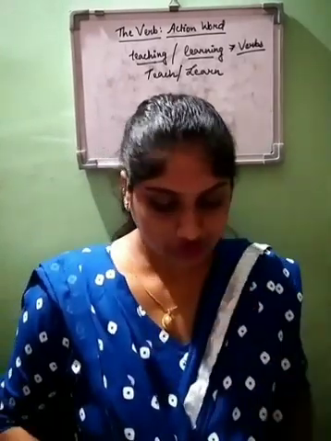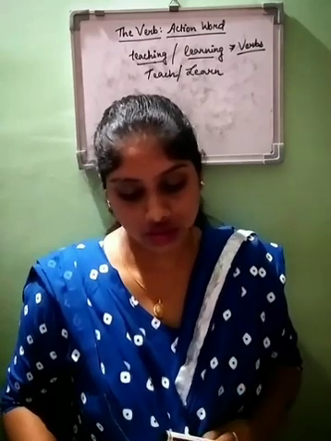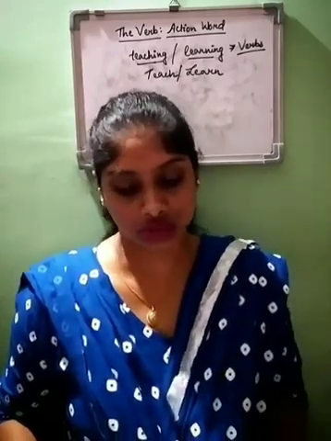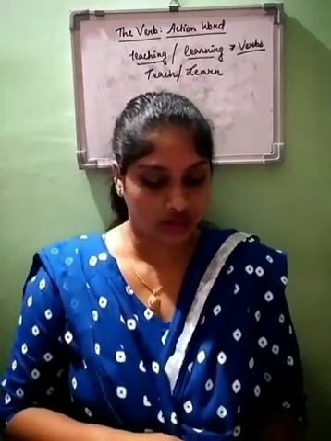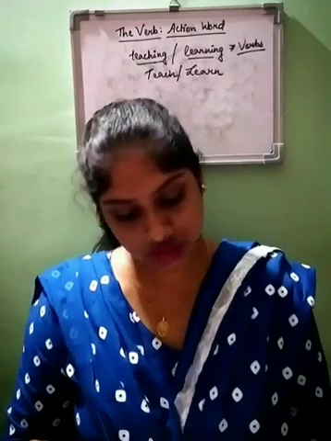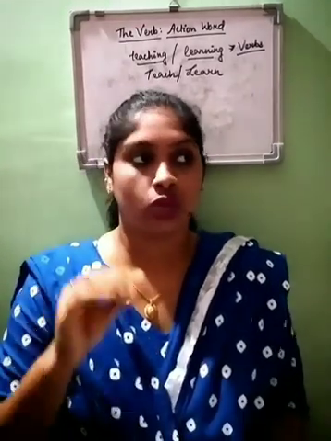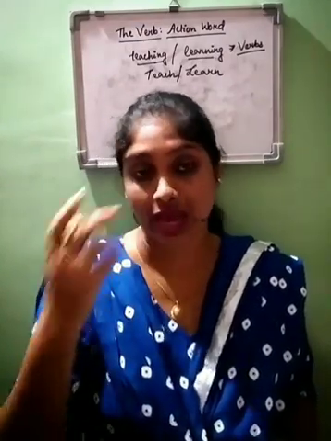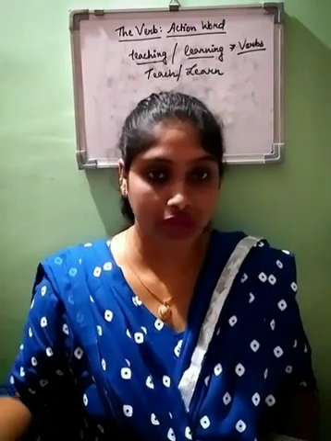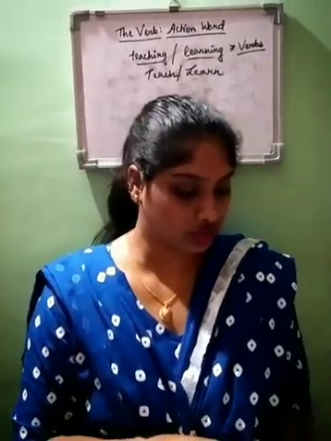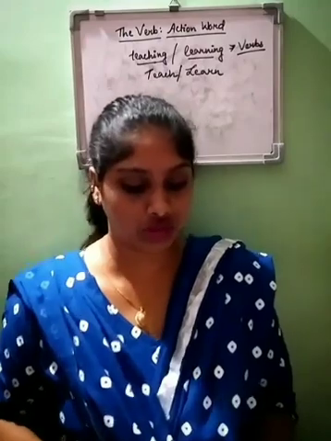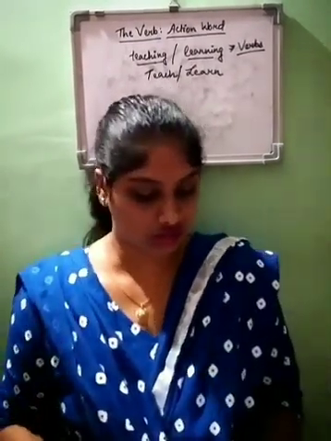Now, in the very first line of your chapter you can see it is written, and you can mark this line. This is important. Words that tell us what a person, animal or thing is doing. Whether it is a person, a thing, an animal, a bird or a baby, whoever is doing any activity, that will be called a verb. So mark the first line in your book: words that tell us what a person, animal or thing is doing are called verbs.